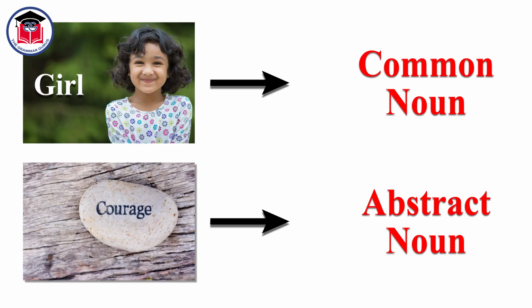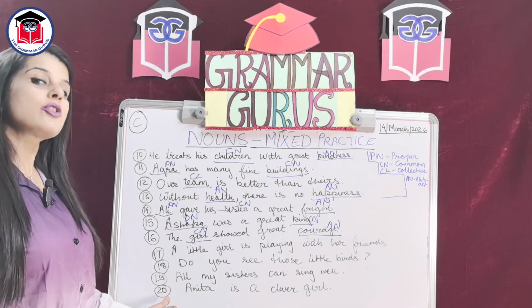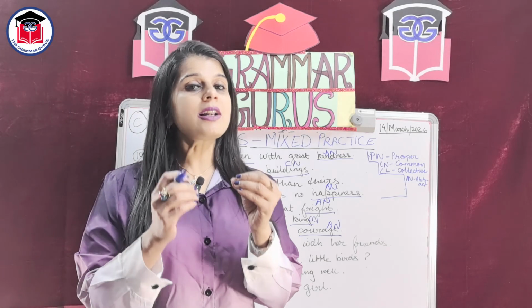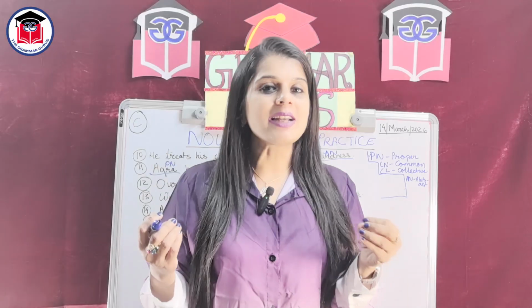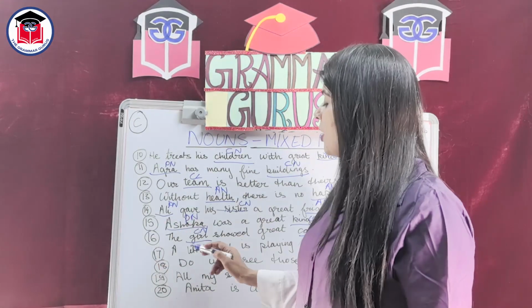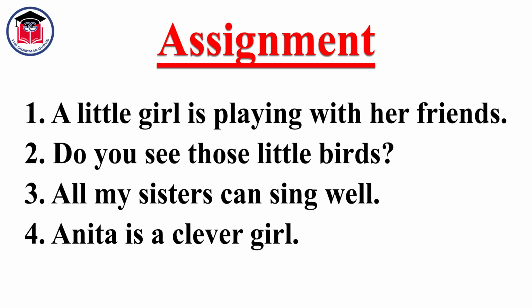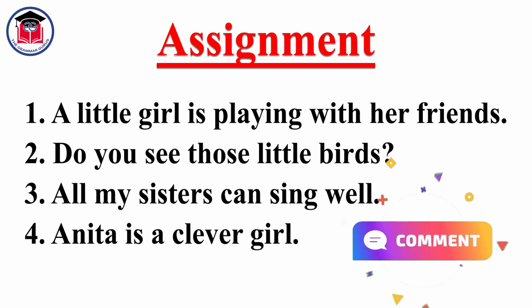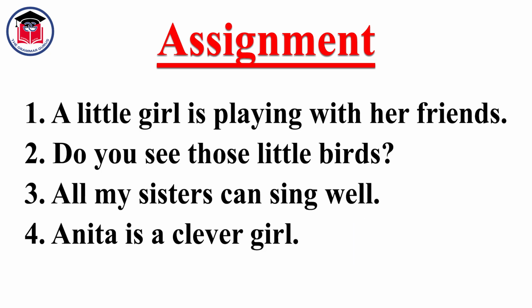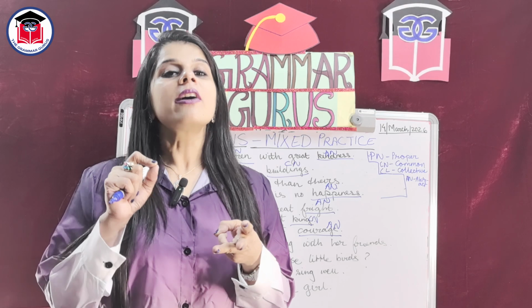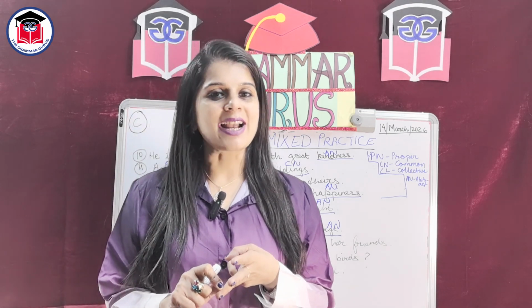Now, I leave these remaining four sentences to you as a small test, or you can think of it as a small assignment to check yourselves. You need to find the nouns in these four sentences and tell me what their type is, that is, you need to identify which type of noun they are. And please, guys, give me the answer in the comment section. So, you know the rule. Just identify the nouns, identify their types, and give your answers in the comment section.